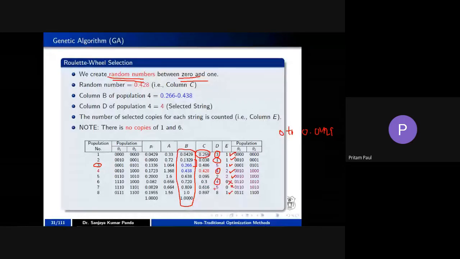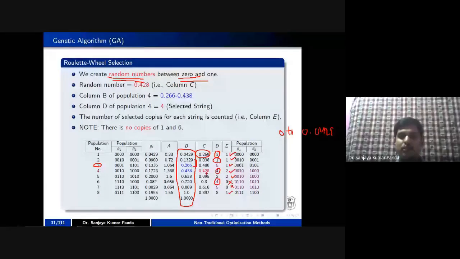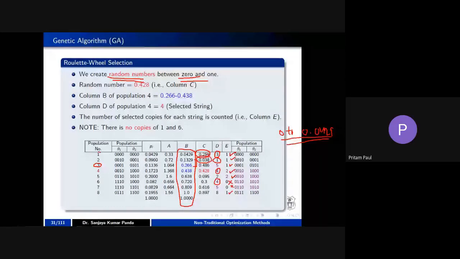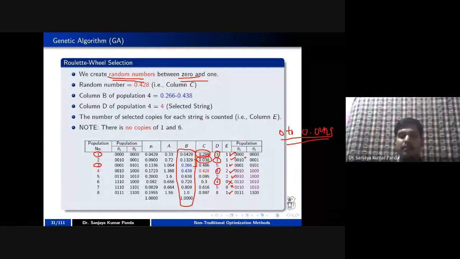For the C value 0.038, it lies between 0 and 0.0429. So we take population number 1.